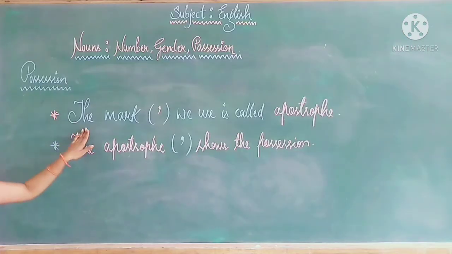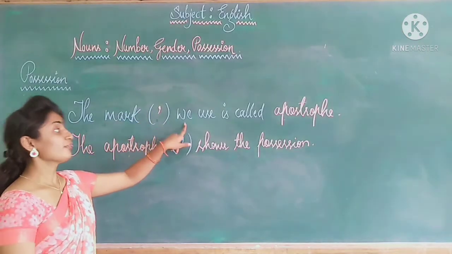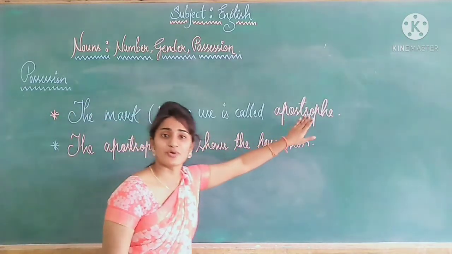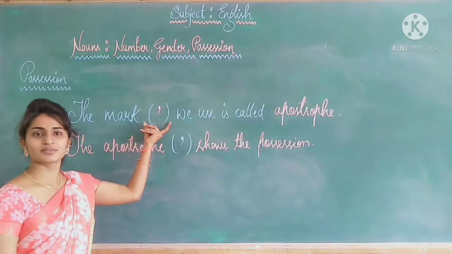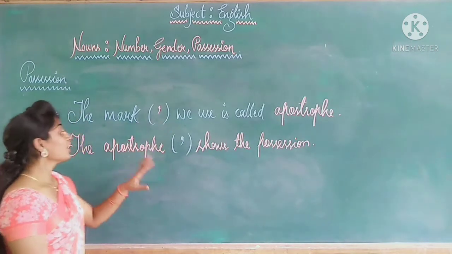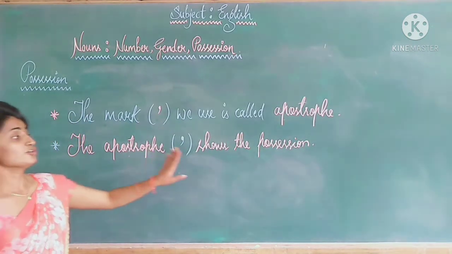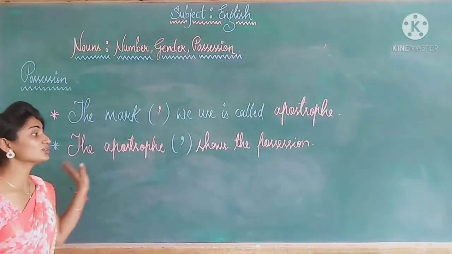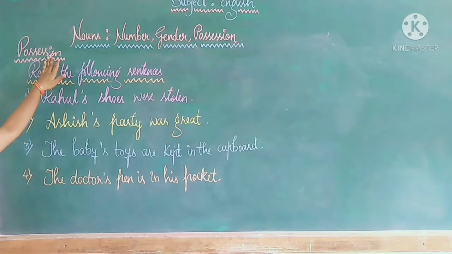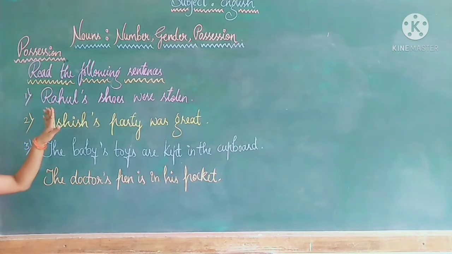Possession. The mark we use is called an apostrophe. Which is the mark here? This is the mark for apostrophe. Why do we use this apostrophe? To show the possession. Before we define this, we'll read the following sentences.